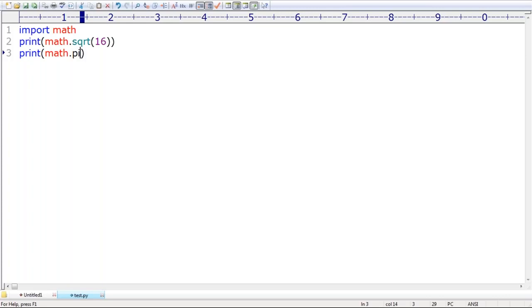If Java contains 5 libraries, assume that, Python contains 500 libraries. That much rich library is there for Python. Remember that. That's why Python contains batteries. A battery itself is nothing but a library or module. For anything, battery support is available. We are not required to worry. Clear, right?